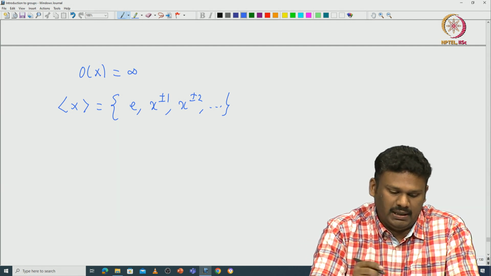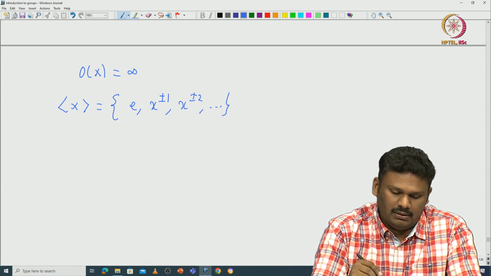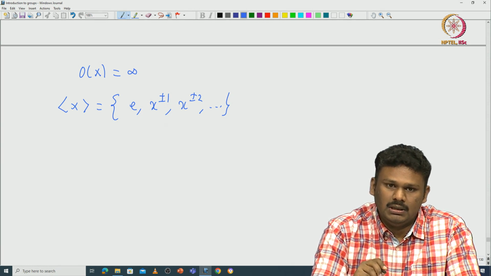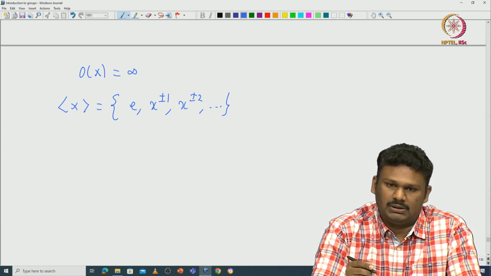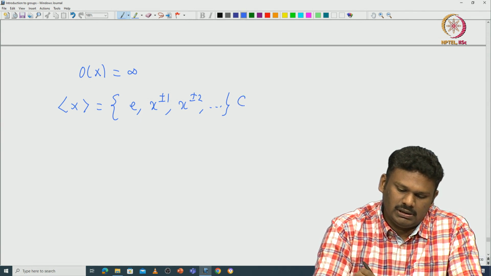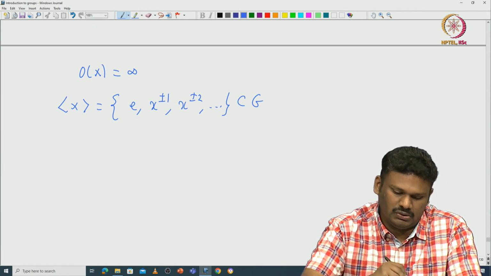So, this must be inside this subgroup. Our claim is that all these elements are distinct. That means there is a one-to-one correspondence between Z and this subgroup inside G. So, the cardinality of this is also infinite.